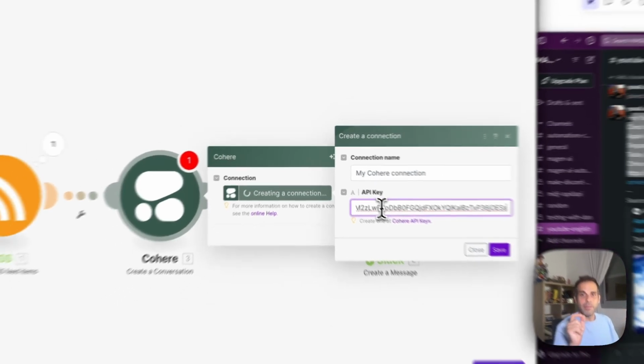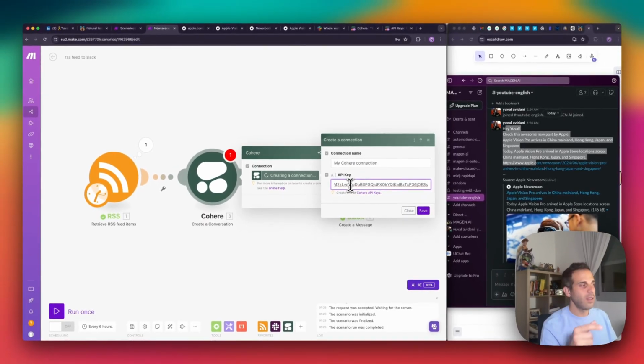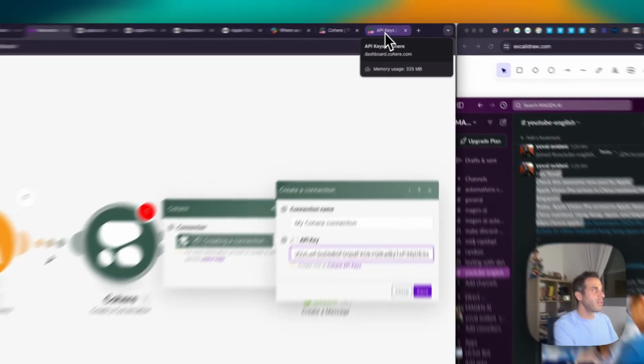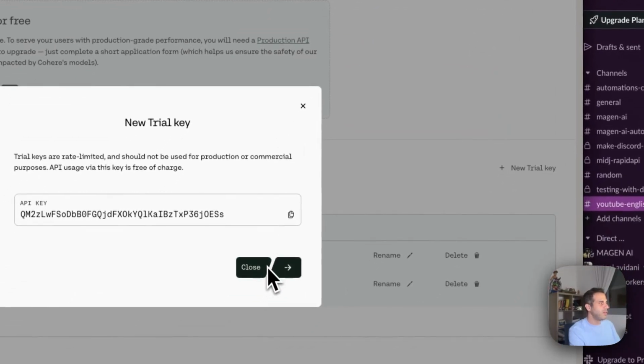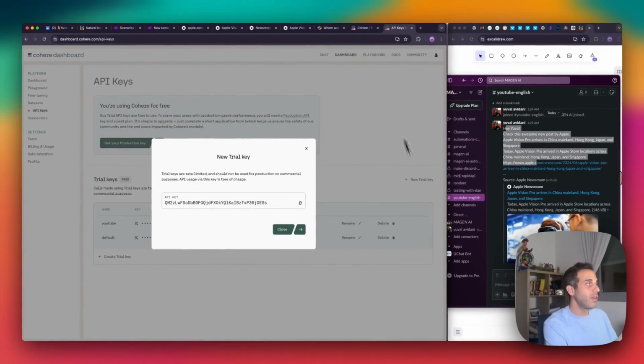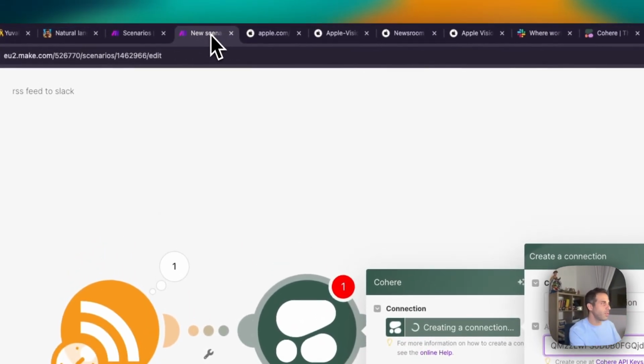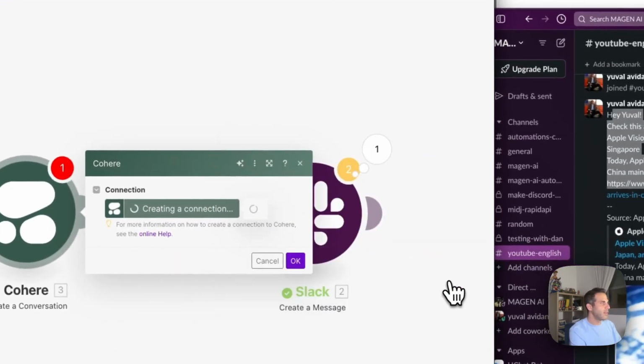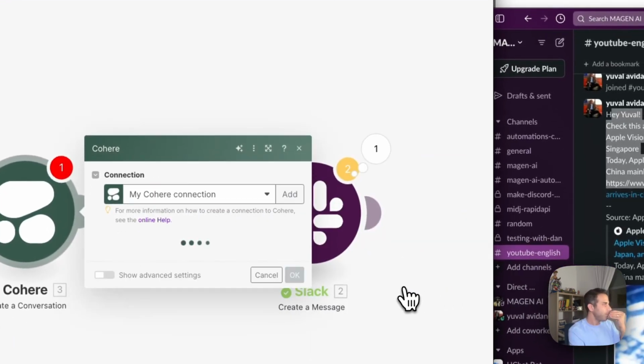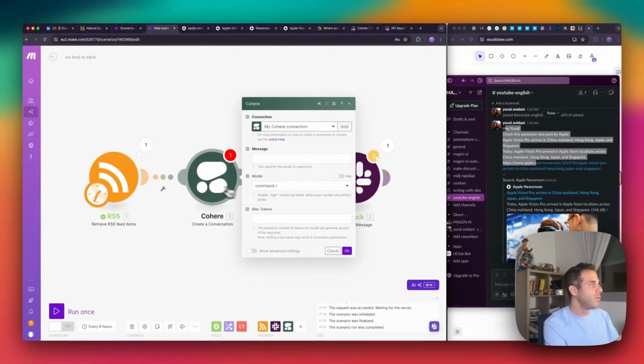Keep your API key secret, and once it is published or revealed, you need to regenerate it so no one else is able to use it. After this video, I would delete this key and generate a new one. Just keep in mind that an API key should be stored safely. So that's it. I'm going to click save, and I have the connection to Cohere.